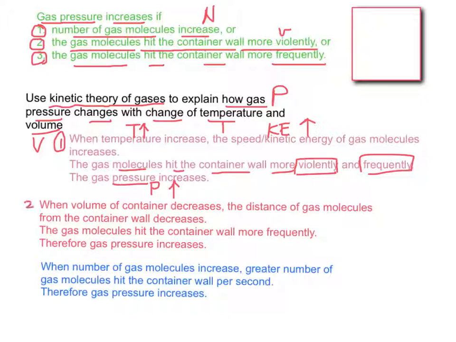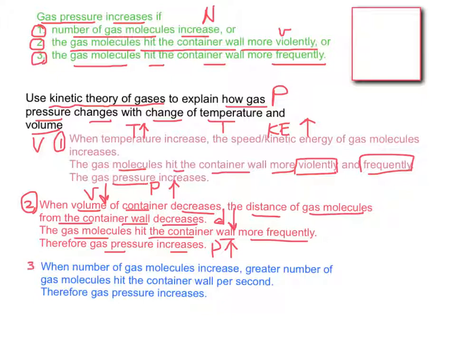The second method is when the volume of the container decreases, V decreases, the distance of gas molecules from the container wall will decrease. As a result, the gas molecules will hit the container wall more frequently. Therefore, the gas pressure will also increase.